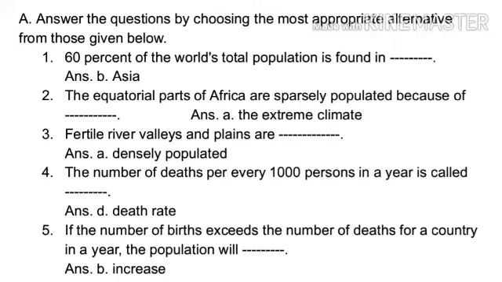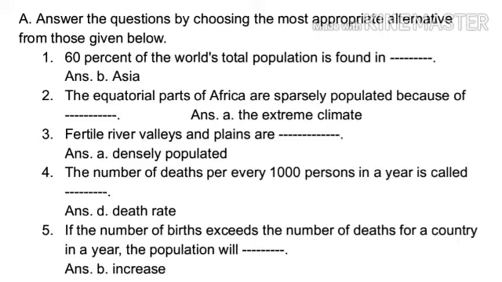Third, fertile river valleys and plains are dash. Option A, densely populated. B, sparsely populated. C, moderately populated. D, none of these. Answer option A, densely populated.